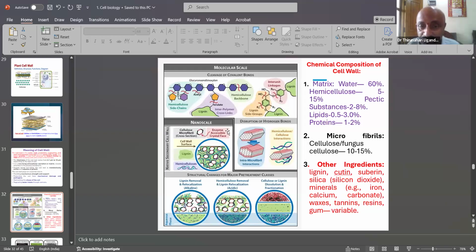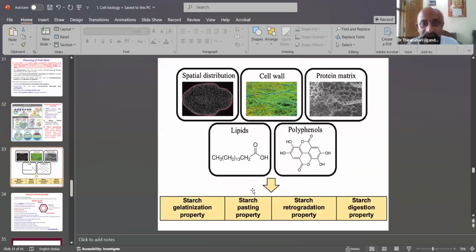Then it is also nanoscale, and a dispersion of the hydrogen bonds between these parts, structural changes, and the pre-treatment of the classes. Then other integrated substances are lignin, cutin, suberin, silica, and also tannins, resins, and gums, which are the important characters. Then the spatial distribution of cell wall protein matrix, lipids, and polyphenols is also part of the composition of the cell wall of the plant cells in higher-level angiosperms.